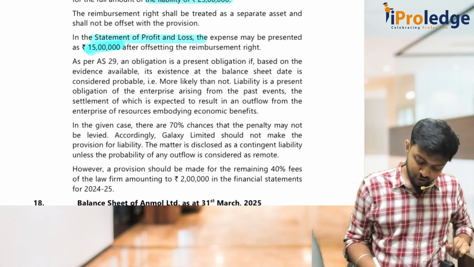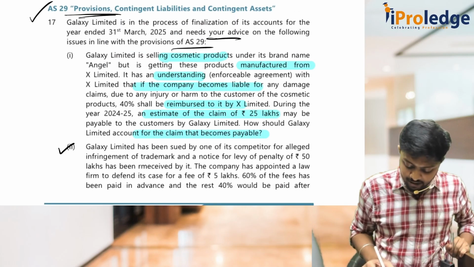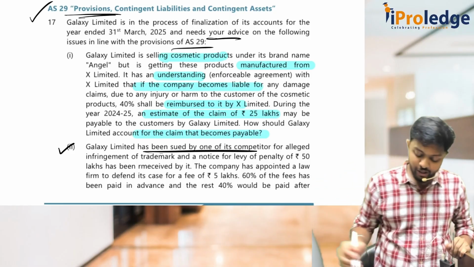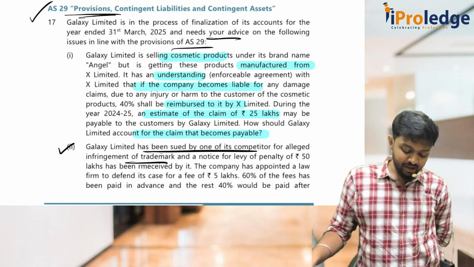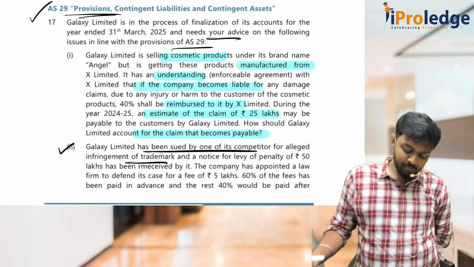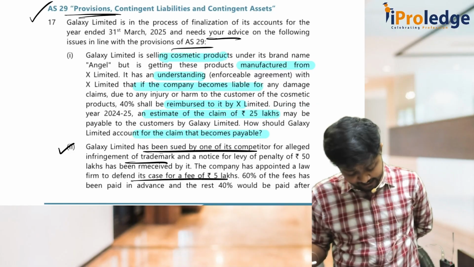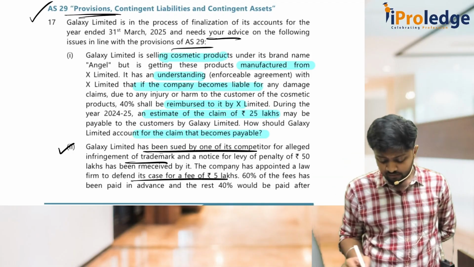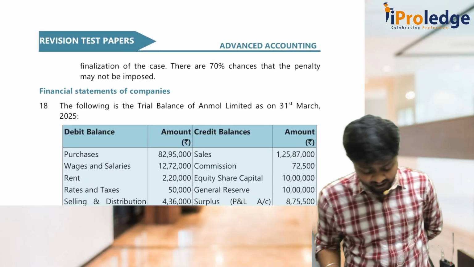Then we have one more question. Come to B. Galaxy Limited has been sued by one of its competitors for alleged infringement of trademark, and a notice for levy of penalty of 50 lakhs has been received by it. The company has appointed a law firm to defend its case for a fee of 5 lakhs. 60% of the fee has been paid in advance, and the rest 40% would be paid after finalization.